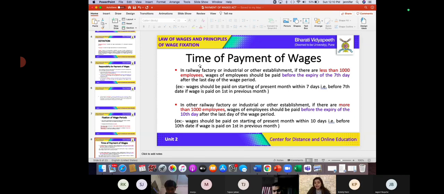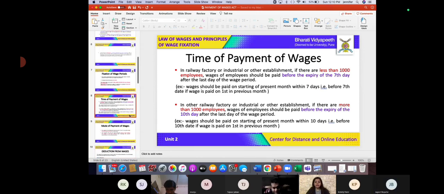And in case of any establishment where there are more than 1,000 employees, then the wage must be paid before the expiry of the 10th day of the next succeeding month. Is this clear? Yes, ma'am.